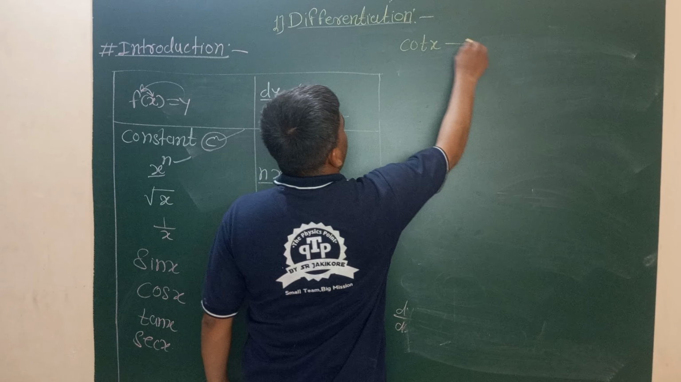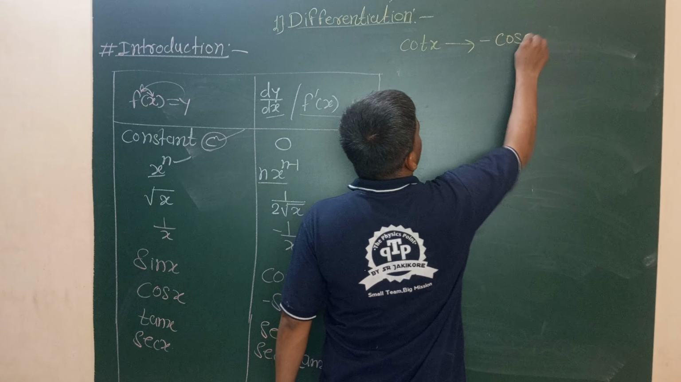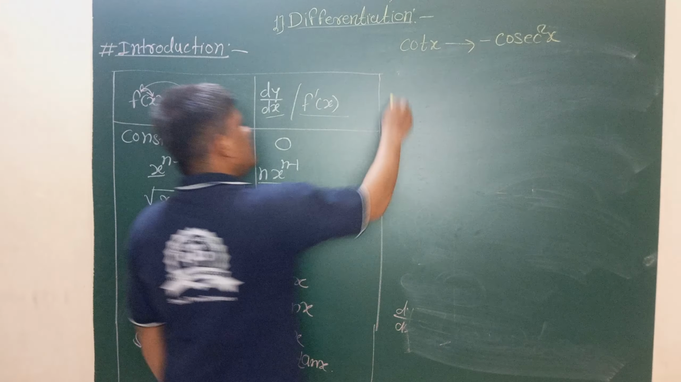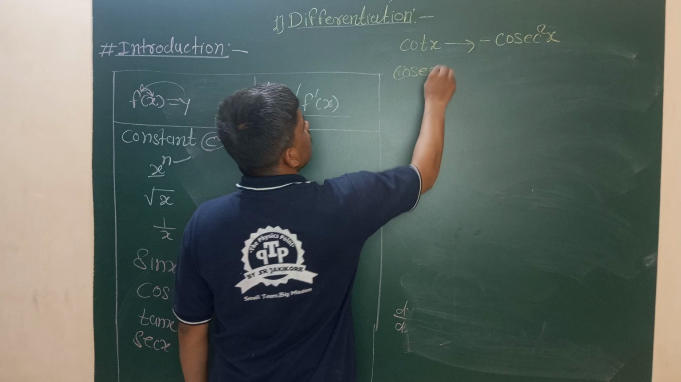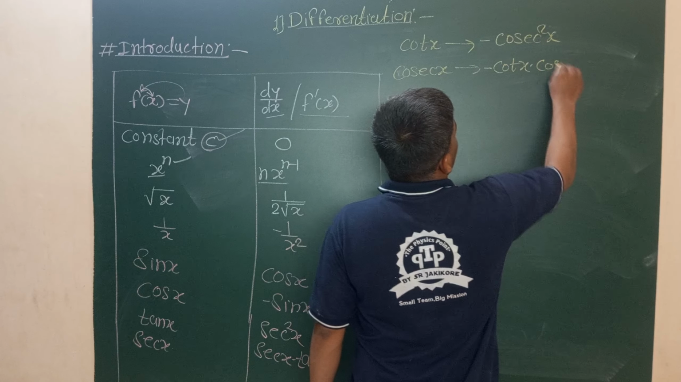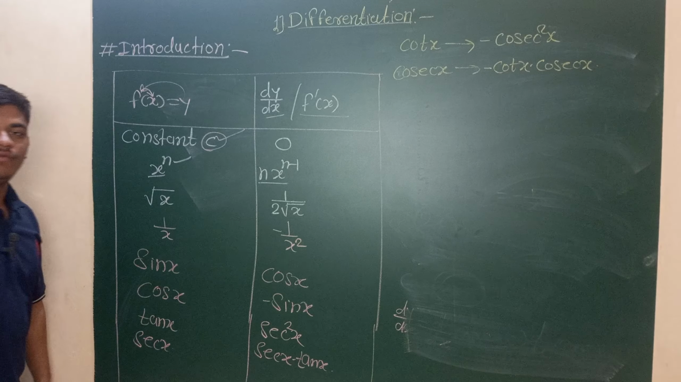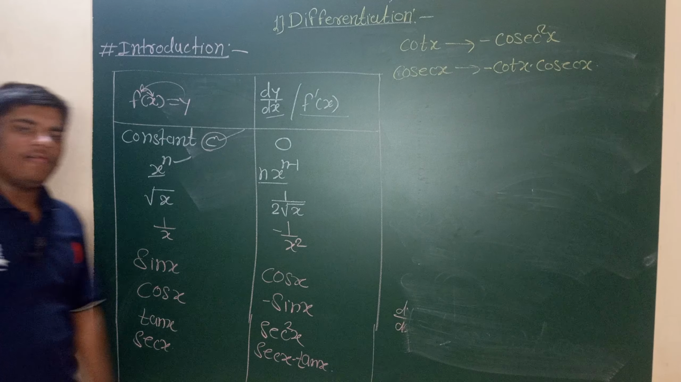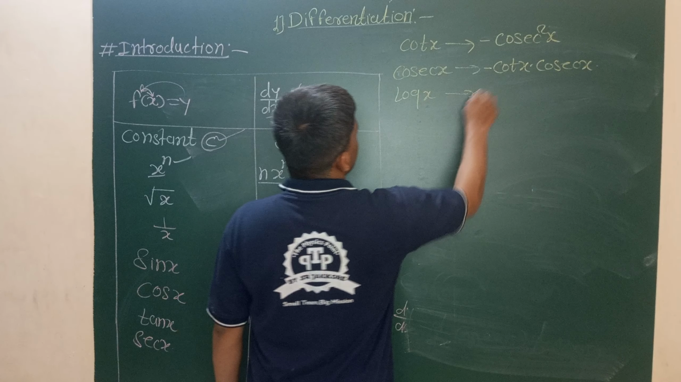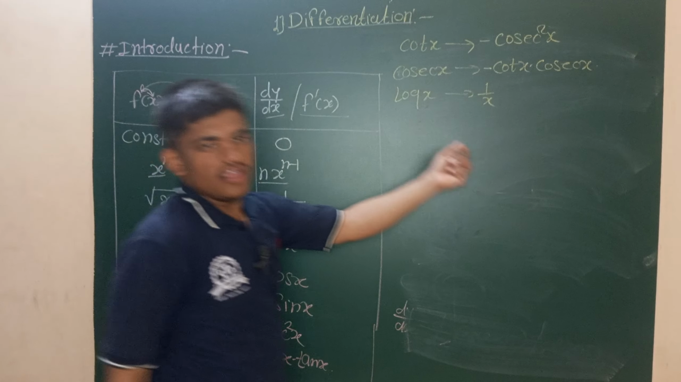If the function is cot x, the differentiation of cot x is minus cosec square x, and the derivative of cosec x is minus cot x into cosec x. Here are some derivatives of trigonometric as well as algebraic functions. Now, the derivative of logarithmic functions has only a single formula: the derivative of log x is equal to 1 upon x. Very simple.